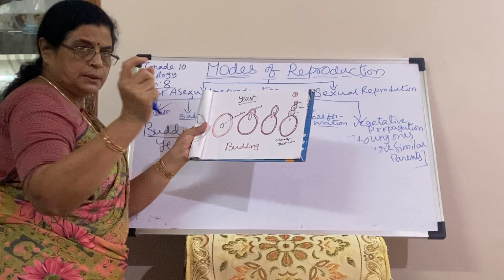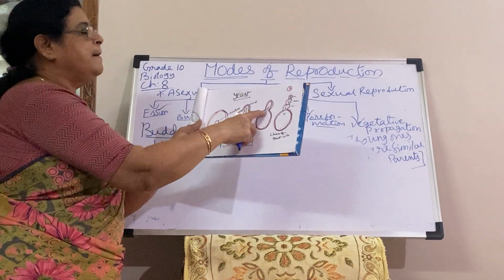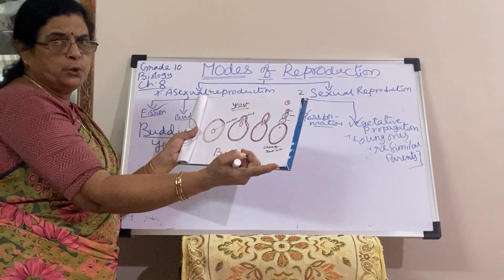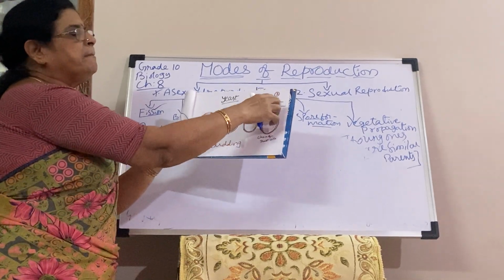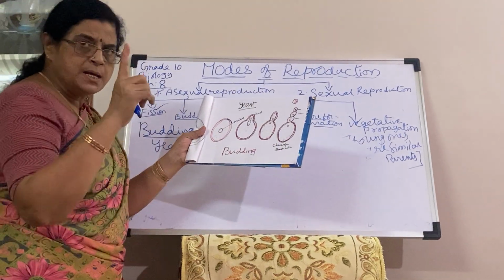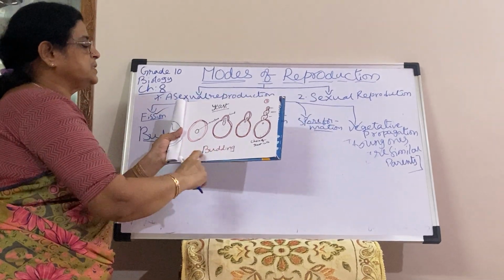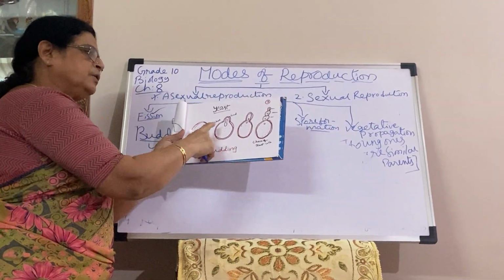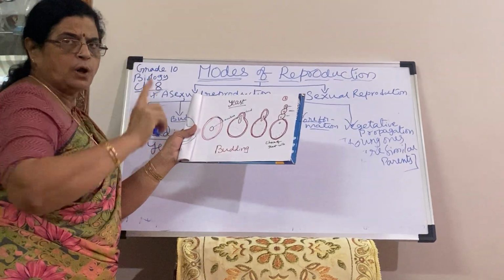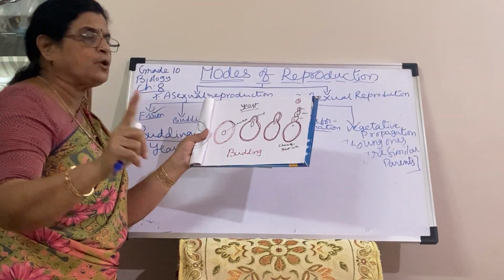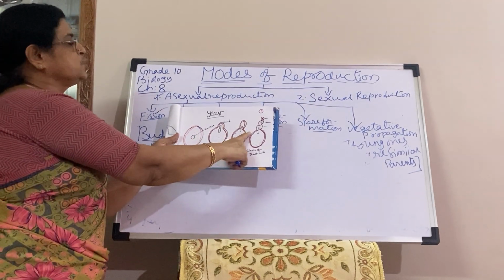After maturation, the bud is pinched off from the parent yeast and develops into a new yeast. Sometimes a chain of cells, which means many yeast are formed from a single parent. So this is budding. Here also, first nucleus division, next cytoplasm division. The division is always like this: the nucleus divides, then the cytoplasm divides. This is yeast budding.